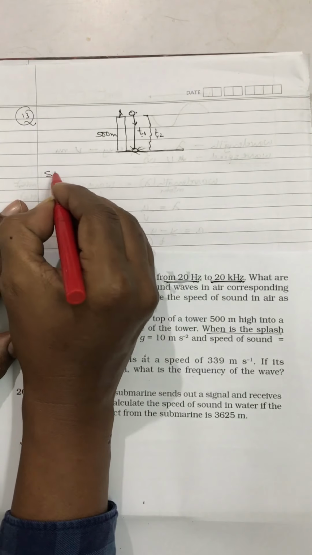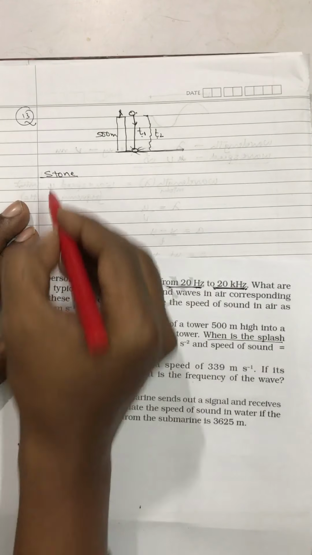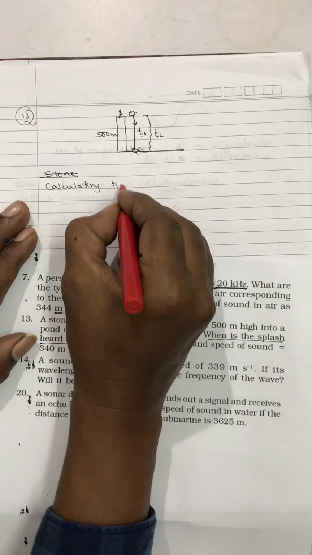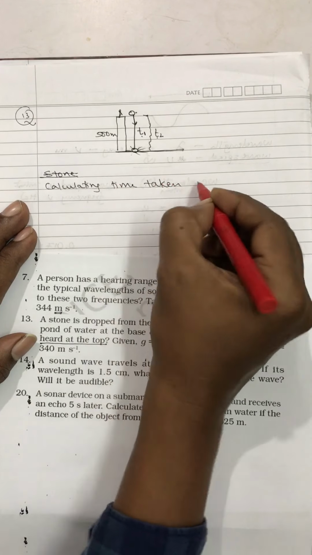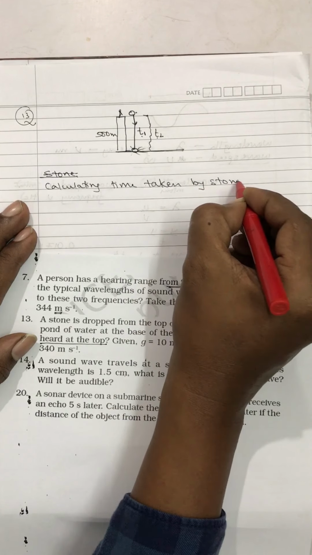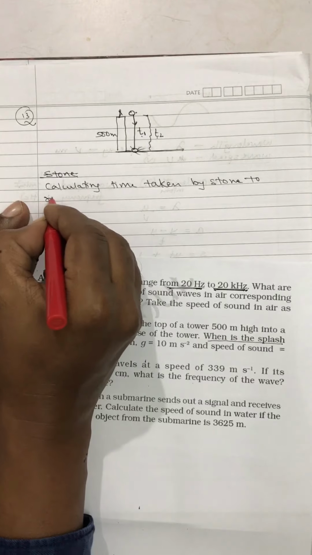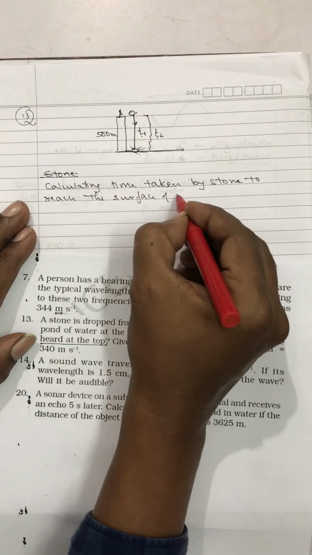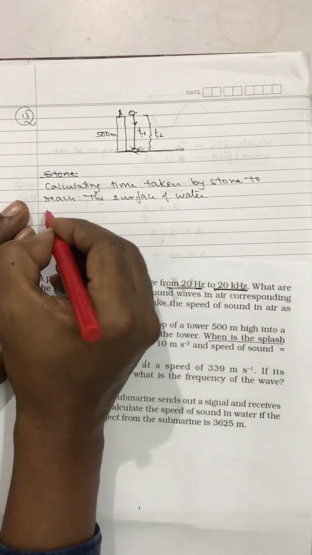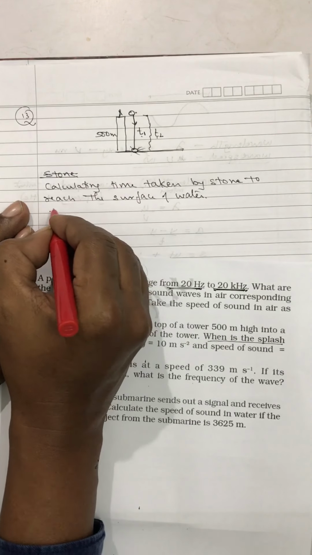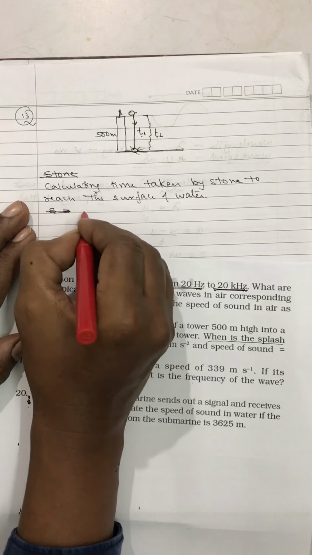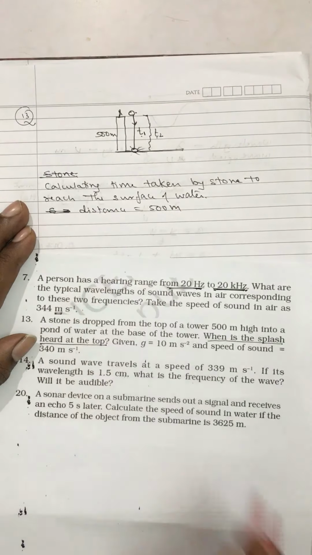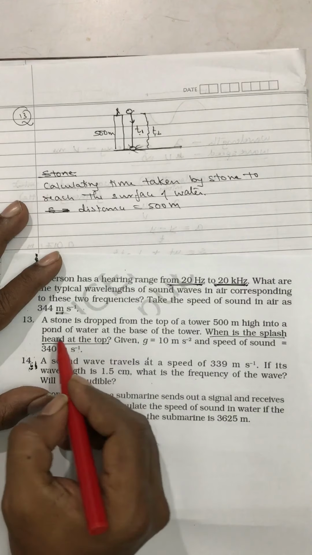Okay, for the stone, you should write over here: calculating time taken by stone to reach the surface of water. Now over there we know the distance. That distance is equal to 500 meter. This is the distance that the stone has traveled down, 500 meter high into the pond of water.